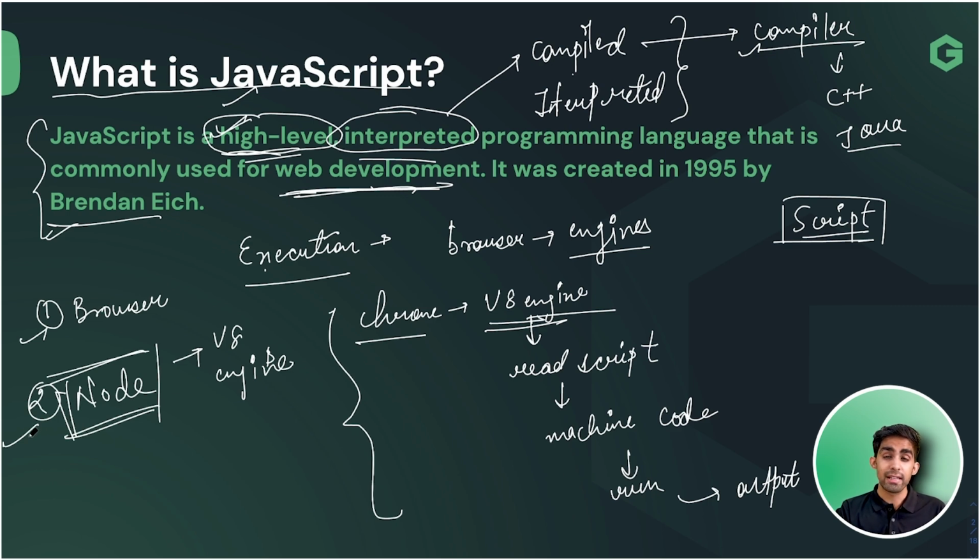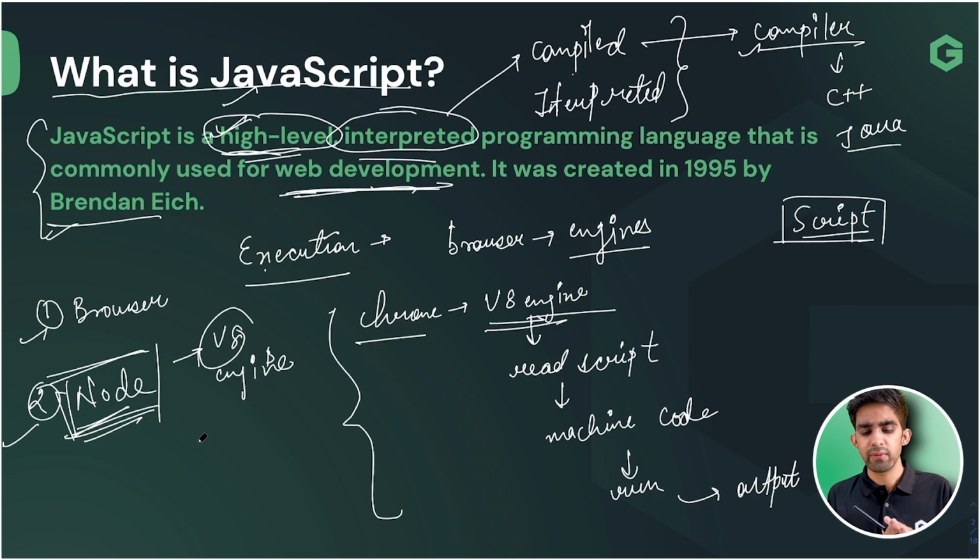But let's suppose you want to run outside the browser. For that, you need some environment where our JavaScript can be executed, some engine. So in that particular environment, we have an engine known as the V8 engine. I hope you get the point. If you are able to understand that much, trust me, you are doing very amazing. Give yourself a clap. We are good to go.